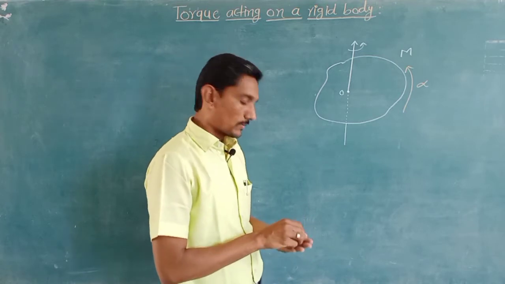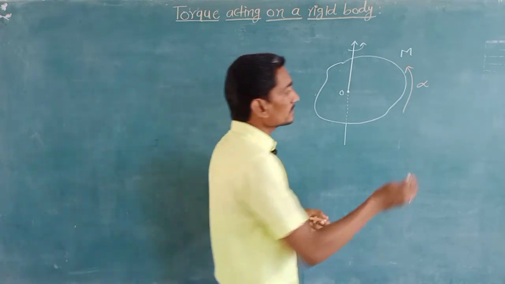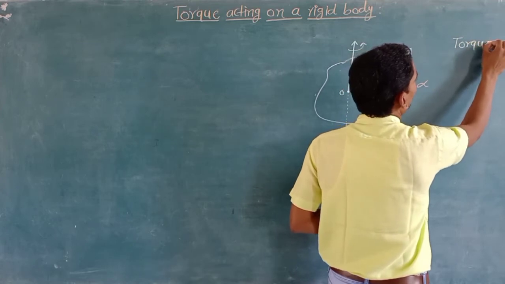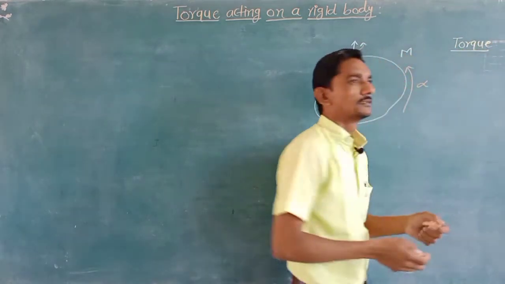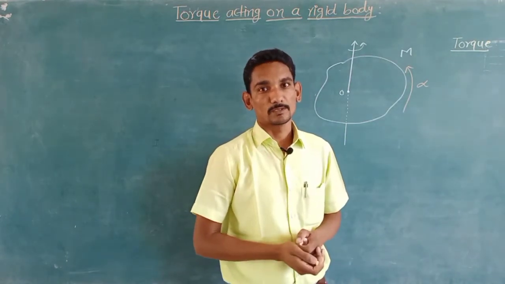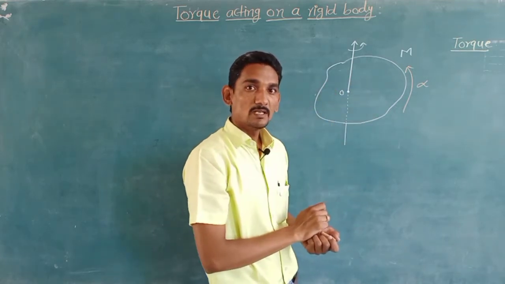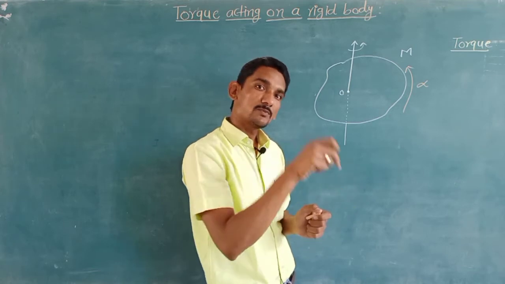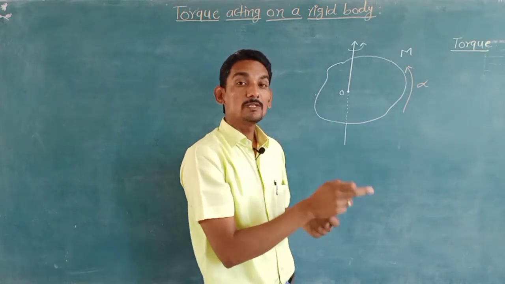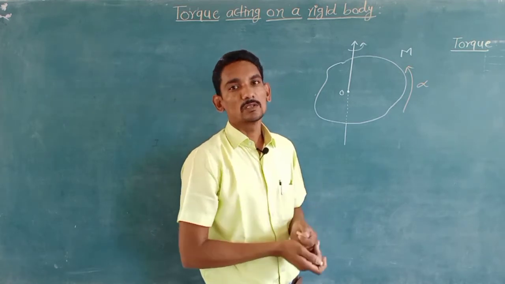But first of all, what is meant by the torque? By the definition we can say that torque is the ability of the force to produce rotational motion. The body is performing rotational motion, that means there is a force which is responsible for this rotational motion. So that force which has the ability to produce the rotational motion, that is called the torque.